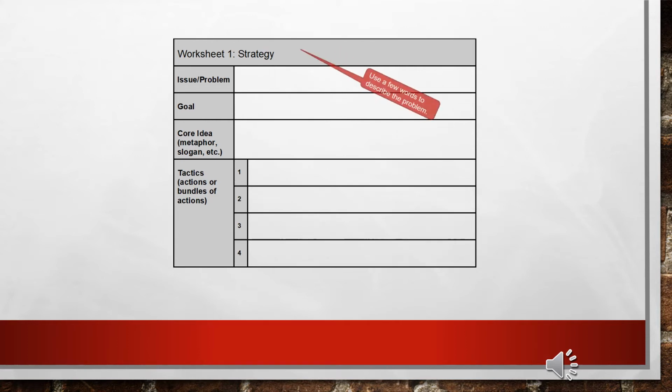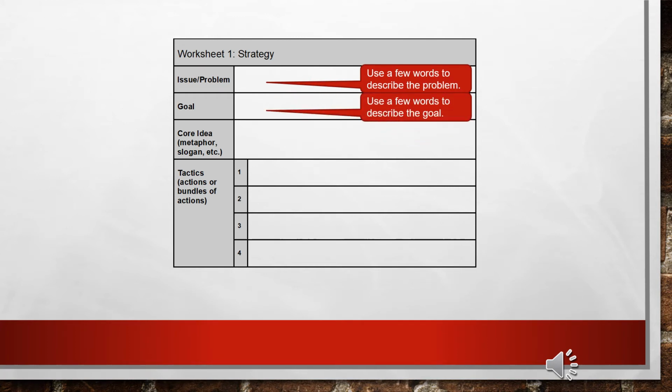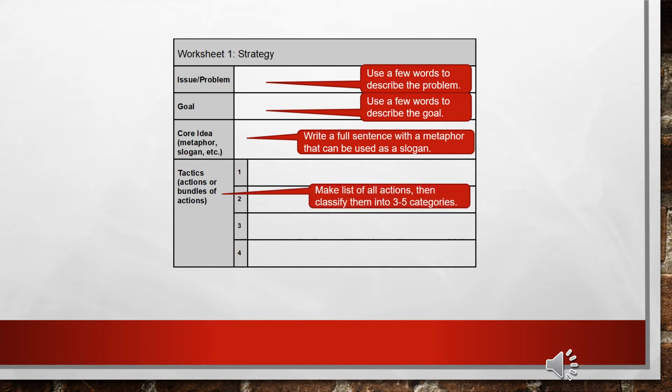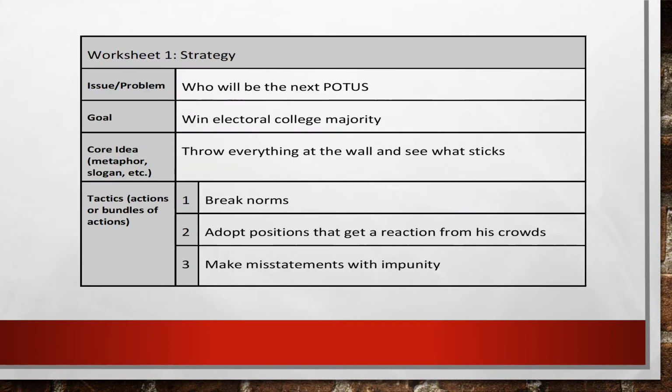First, use a few words to describe the problem. Second, use a few words to describe the goal. Third, write a full sentence with a metaphor that can be used as a slogan for the strategy. Fourth, make a list of all actions and then classify them into 3 to 5 categories. And fifth, give a title to each category, then list each category title here. This is what Worksheet 1 looks like, completed with an analysis of Trump's 2016 campaign.